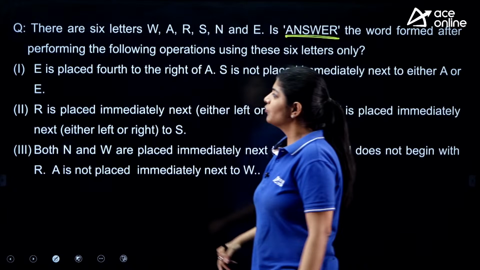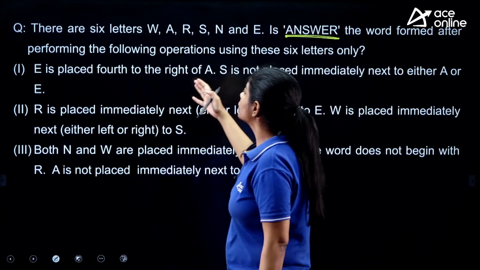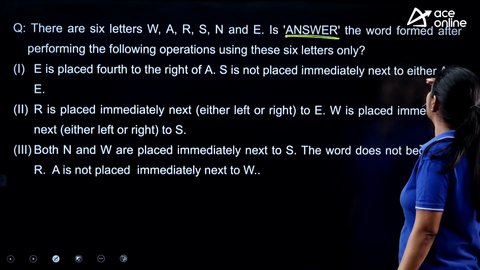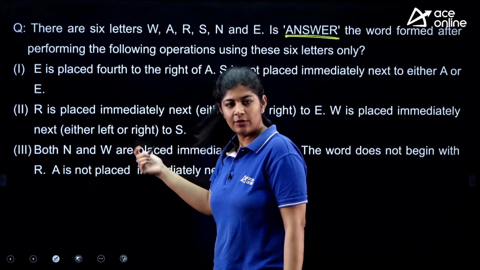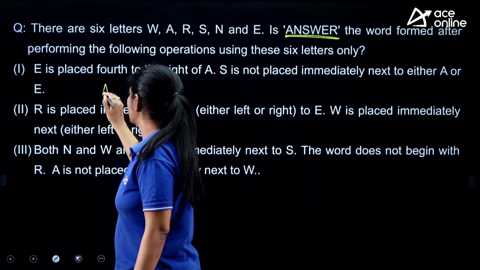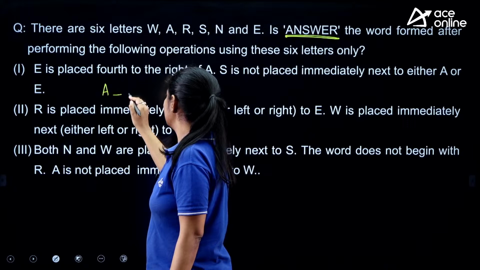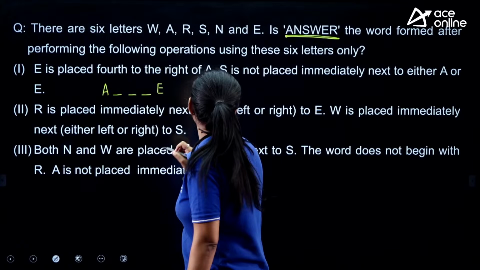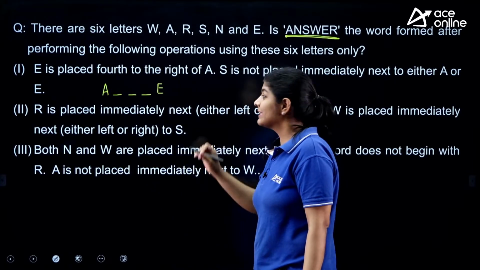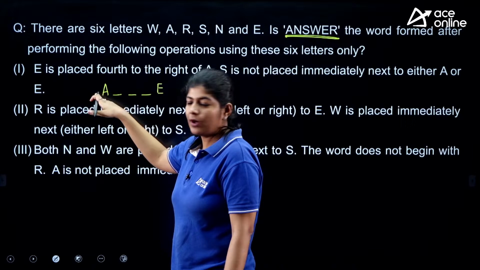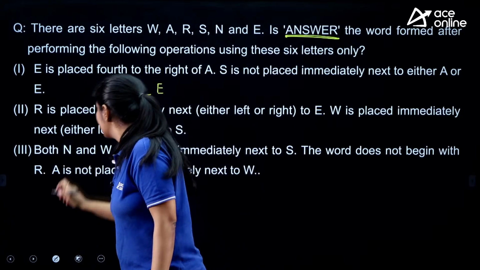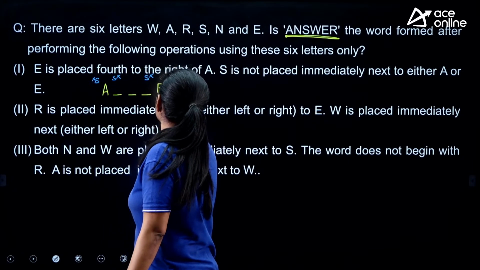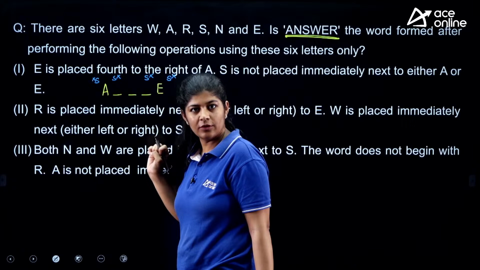Okay, let's see. First one. E is placed fourth to the right of A. S is not placed immediately next to either A or E. So if we start with A, fourth right means first right, second right, third right, and this is the position of E. Now the question is saying that we are not going to put S in the neighbor of A or E. So we are not going to put S here, or here.